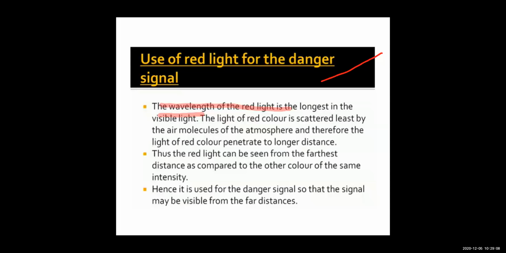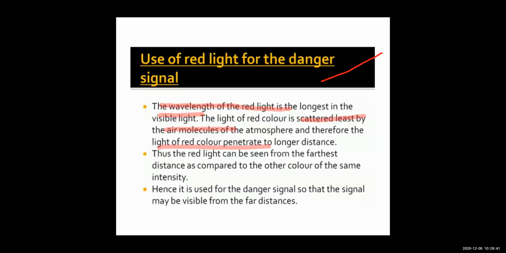The light of red color is scattered the least. It is scattered the minimum by the air molecules of the atmosphere. As its wavelength is longer, it is scattered minimum by the air molecules present in the atmosphere. Hence, the red color light is able to travel a longer distance without getting scattered. Right? It will straight away travel a longer distance without getting scattered much.